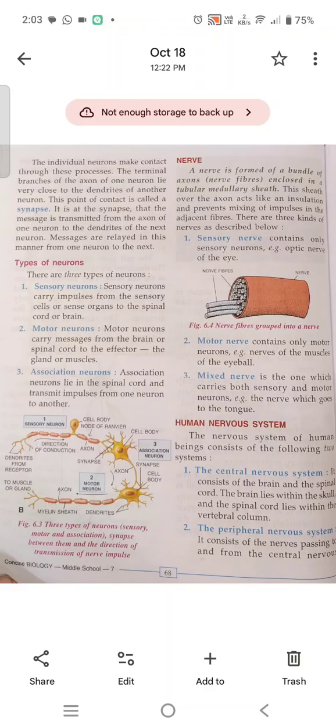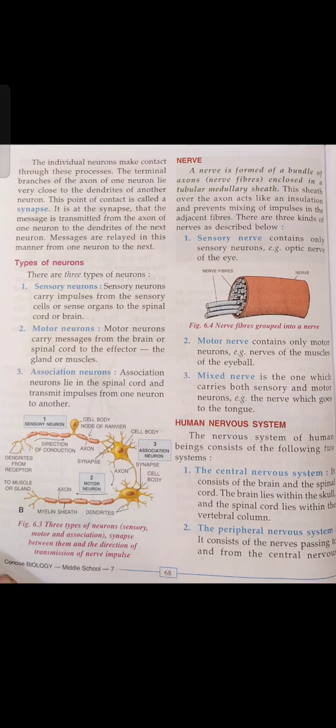There are three kinds of nerves described below: sensory nerve, motor nerve, and mixed nerve. Sensory nerve contains only sensory neurons, for example the optic nerve of the eye.